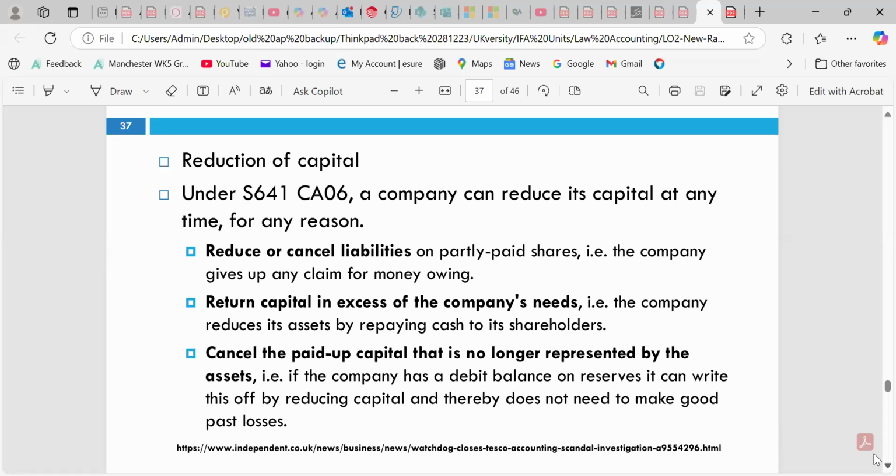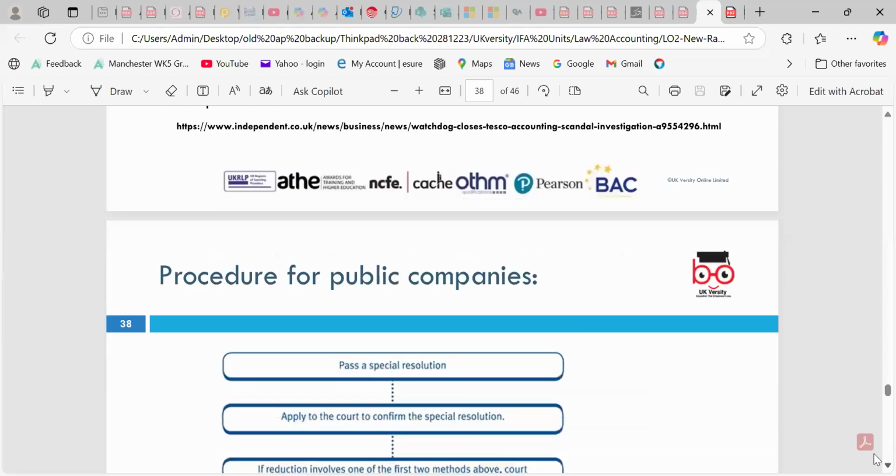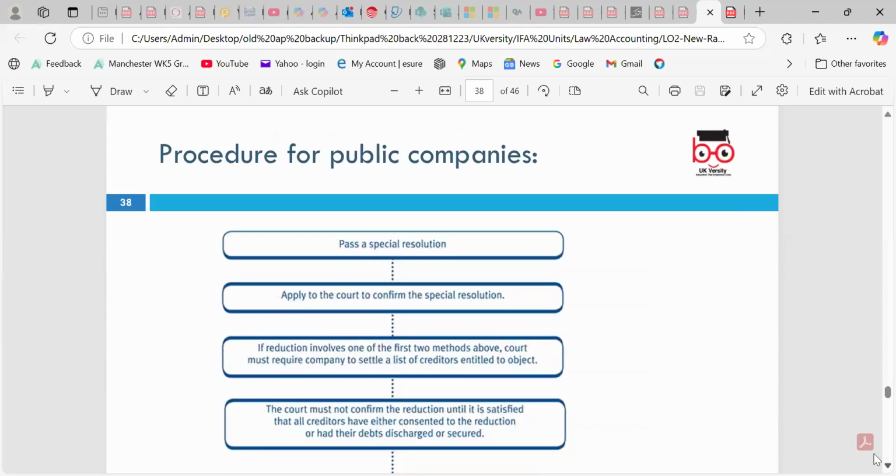The company reduces assets by repaying cash to its shareholders. Of course, shareholders can be paid off. So cash is the asset on the debit side, and the shares are on the credit side, which is your capital. We can debit and credit, reduce, and make the adjustment. Sometimes we buy back and sell off, so that process can be followed.